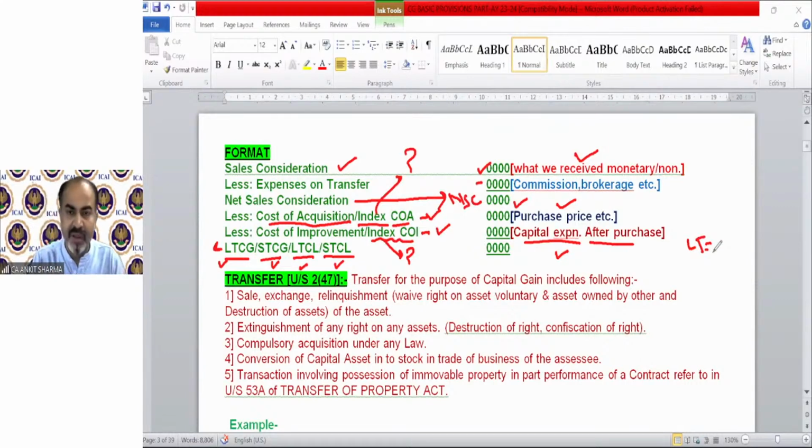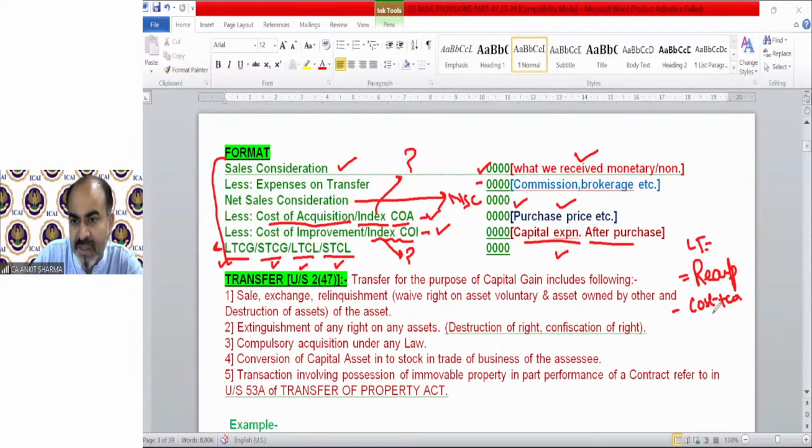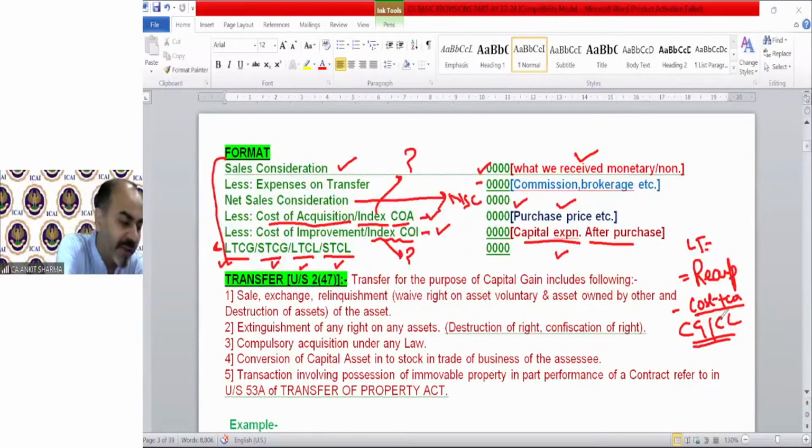So you can see that this format is basically saying two things. Whatever you received on transfer, that is your receipt. Write it down. And whatever expenditure you have done from purchase and after purchase, the cost plus expense you need to deduct. There will be capital gain or capital loss. So technically, the format is again very, very simple. It just says whatever you received on transfer is your net sale consideration. And whatever you have expended on this capital asset at the time of purchase and after that is your expenditure. After that, you will have your answer.